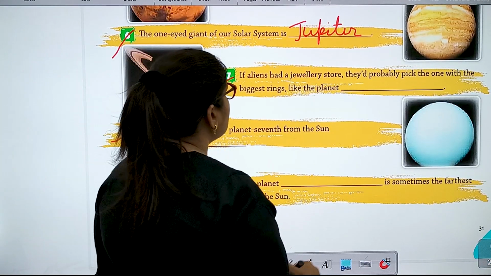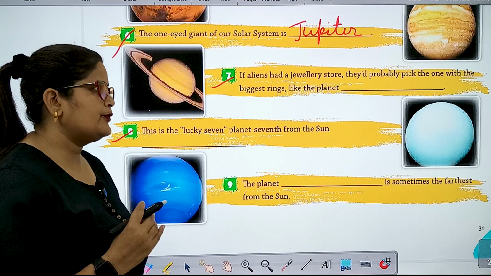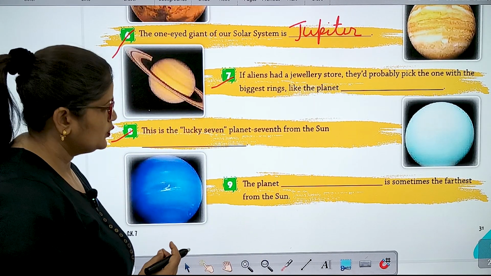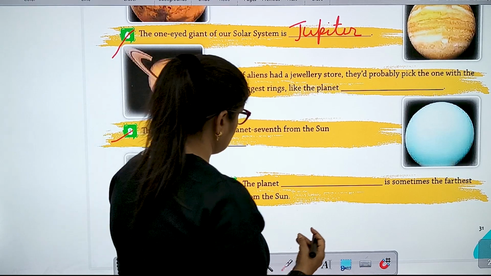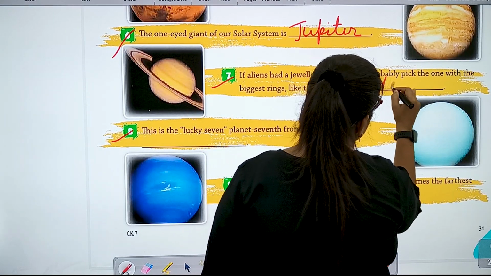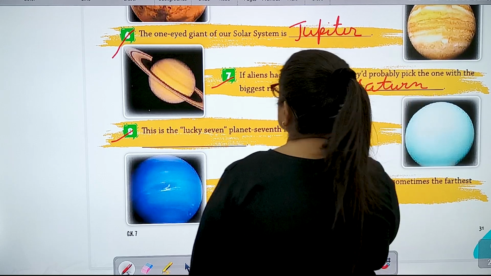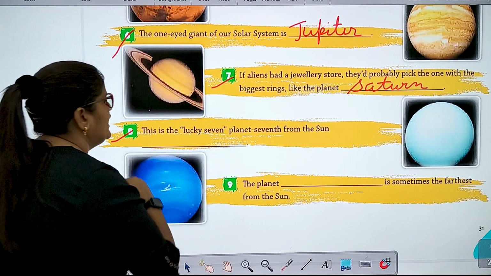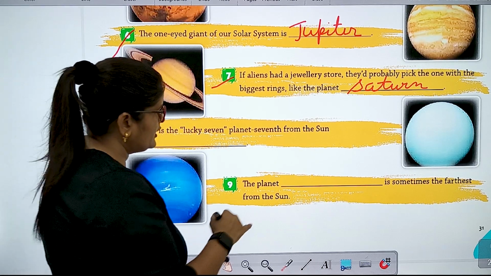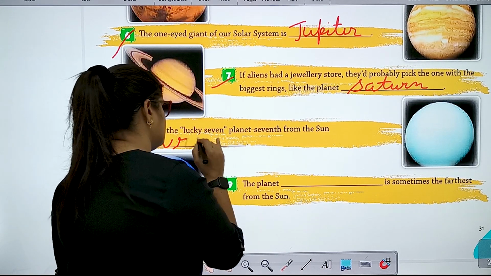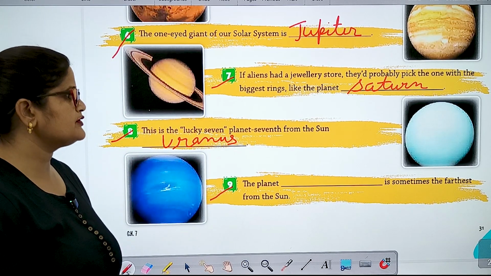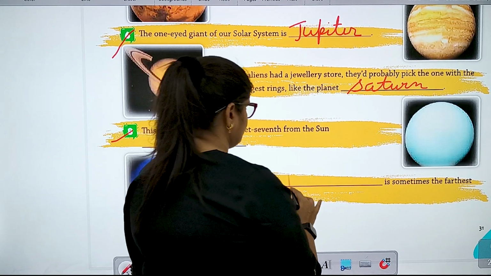Number 7. If Alliance had a jewelry store, they would probably pick the planet with the biggest rings. So, which is it? Saturn. Number 8. This is the lucky 7th planet from the Sun, Uranus. The planet Dash is sometimes the farthest from the Sun, Neptune.